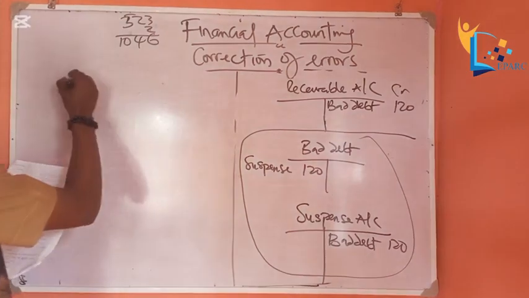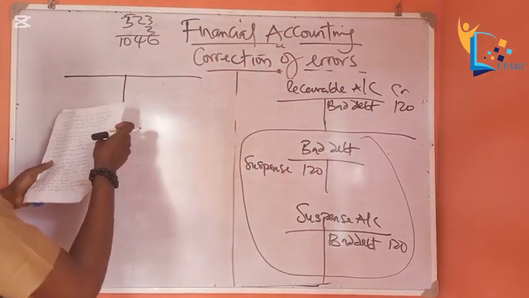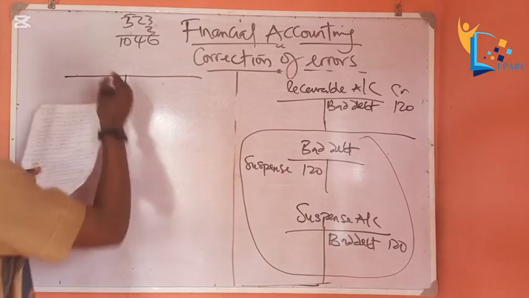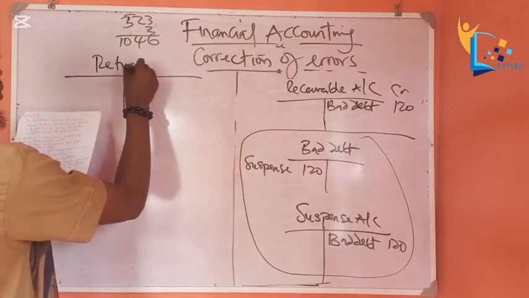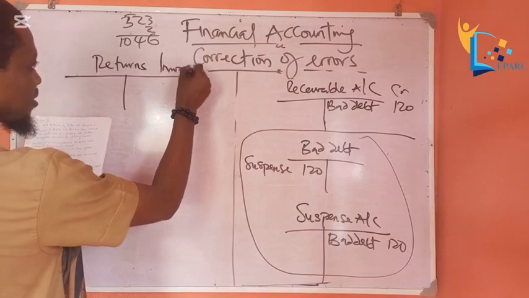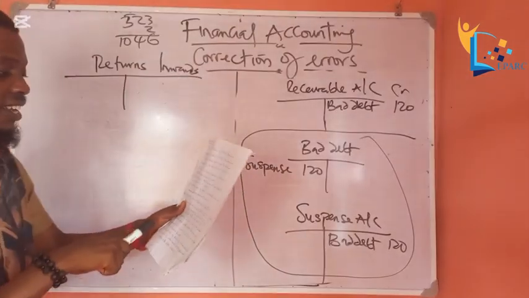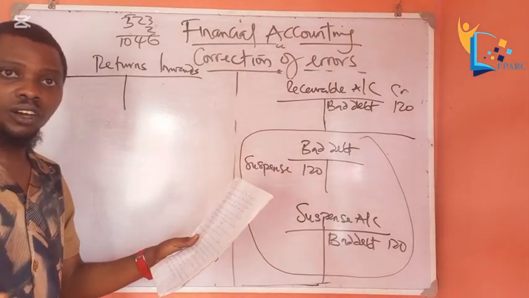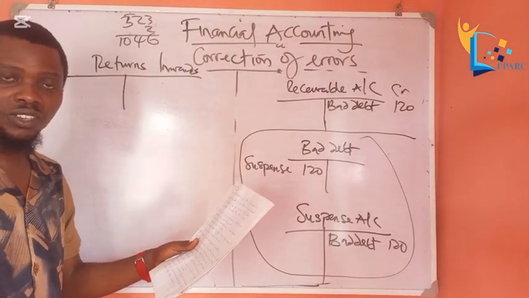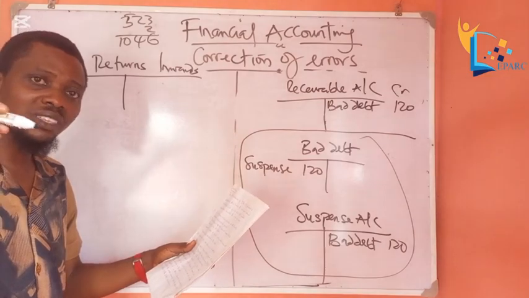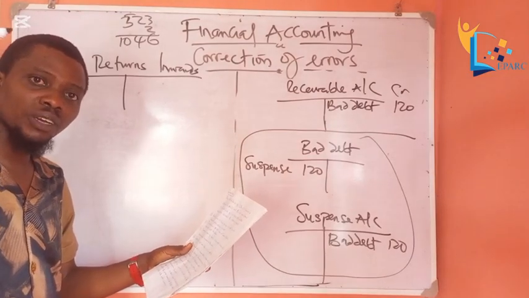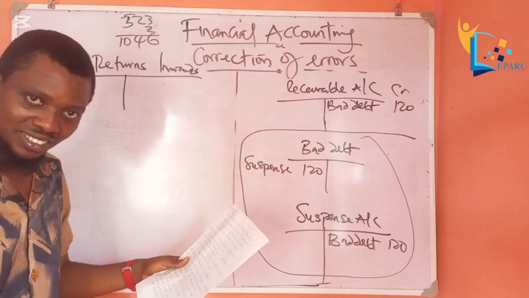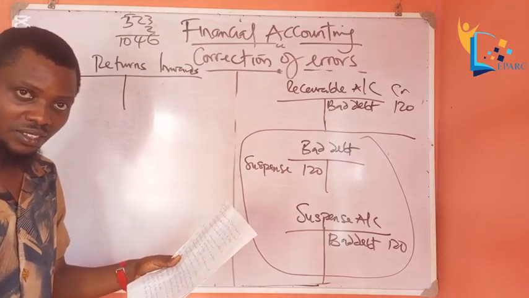So the two accounts involved here are returns inward book and receivable account. It will not affect the trial balance. Yes, it will not, because the credit note is a source document. Remember I told you, when an error is committed from the source document and maintained like that, it will not affect the trial balance.